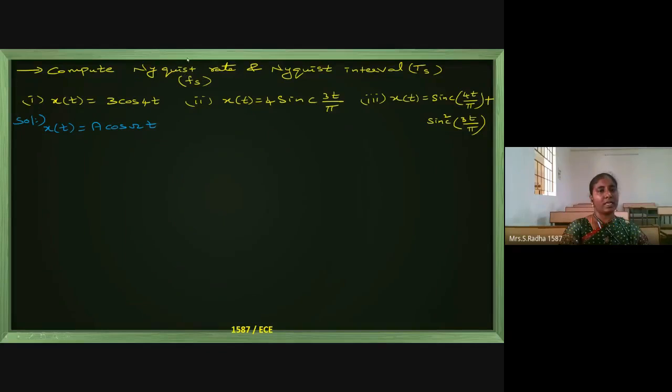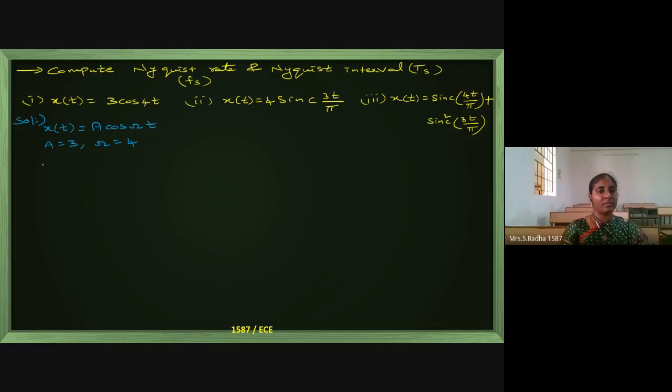We are supposed to calculate the Nyquist rate and Nyquist interval. For the first question we have to compare with the standard form. The given question is 3 cos 4t. This is of the form a cos omega t. So the a value is 3 and the omega value is 4.